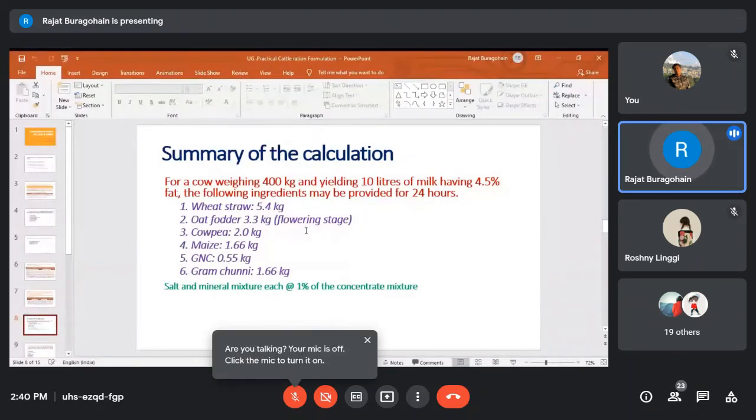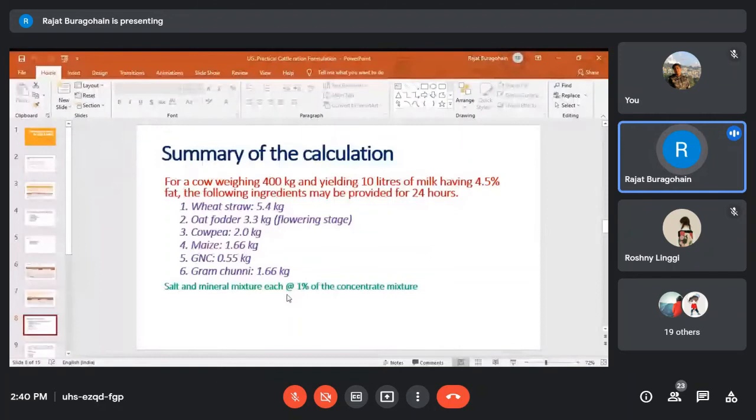Maize, GNC, and gram sunni: the farmer can measure 1.66 kg maize, 0.55 kg GNC, and 1.66 kg gram sunni. After that, he can mix these three ingredients together, and then provide to the animal, maybe twice or thrice in a day. This is the concentrate mixture: 1.66 kg, 0.5 kg, 1.66 kg.